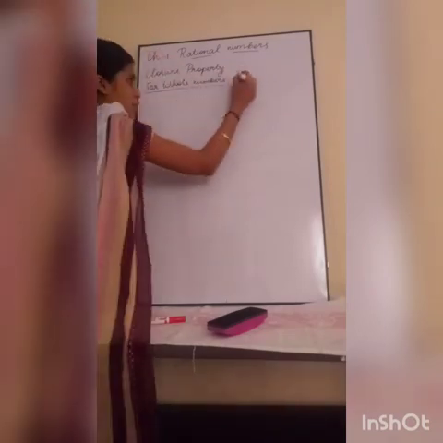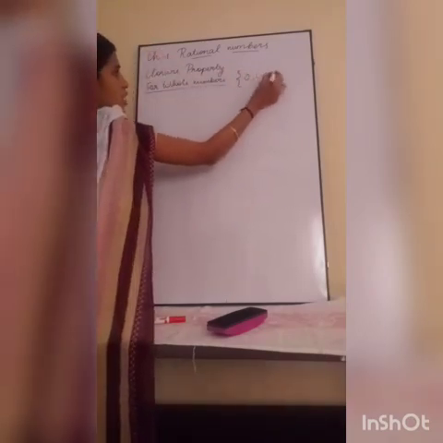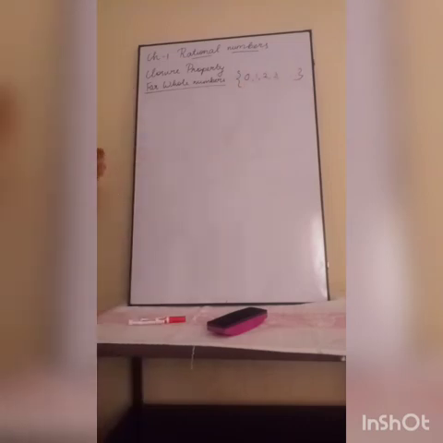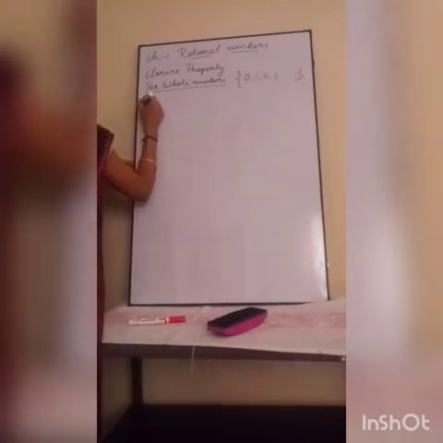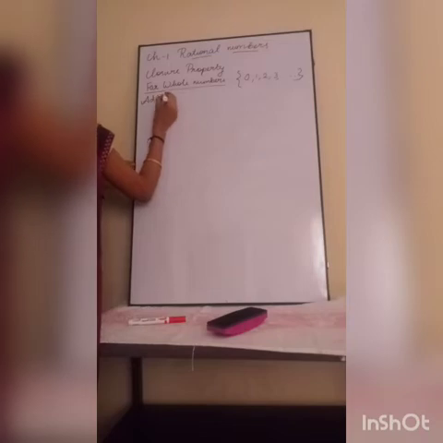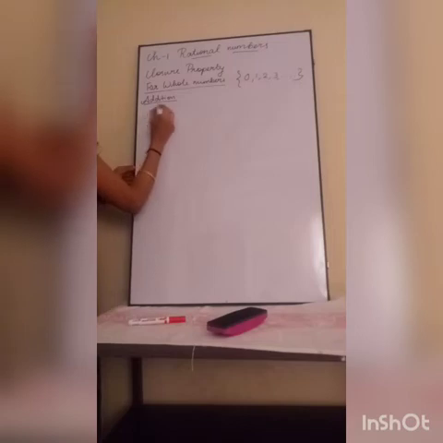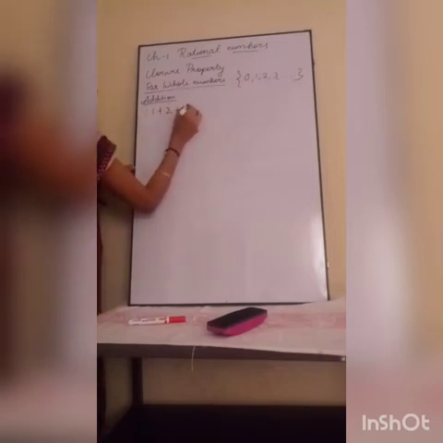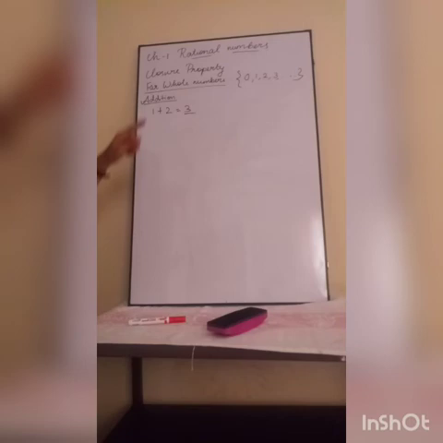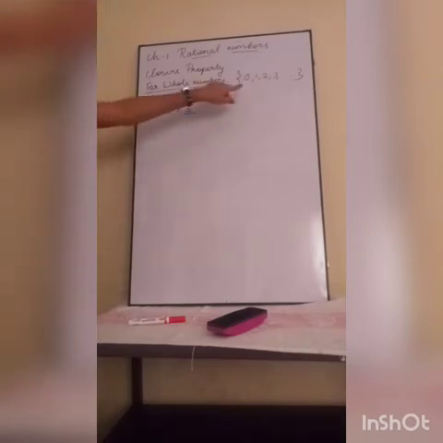You can write what is the whole number: 1, 2, 3, 4, etc. Okay, this is a whole number, right? So closure property first under addition. I think you have learnt these properties in your refreshing class sessions, but again I'll recall it. If you are adding two whole numbers, 1 plus 2, you are getting 3. 3 is also a whole number. So closure property is satisfied under addition for whole numbers. If I am adding two whole numbers, I am getting again a whole number.